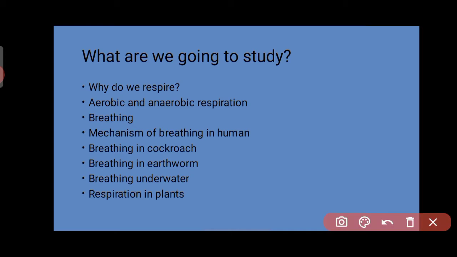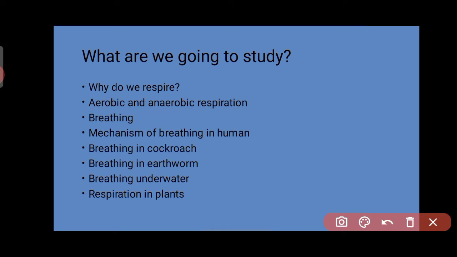So first of all, we will see why we need to do the respiration process, or why we need to respire. Next will be aerobic and anaerobic respiration. There are two types of respiration. The word aerobic contains the word air, and oxygen is related to air. So from the words aerobic and anaerobic, we can understand that oxygen is related to aerobic respiration and oxygen is not required in anaerobic respiration. Both these respirations we are going to study in the lesson.